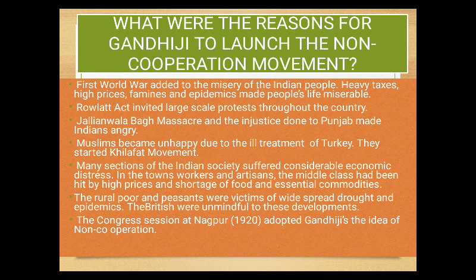Because of that, they were very weak. They were not at all having any immunity, and they were facing a very bad situation. And even at that time, the influenza epidemic also came. That is the reason most of the people died because of starvation, famine and this epidemic. And the British were unmindful of these developments.